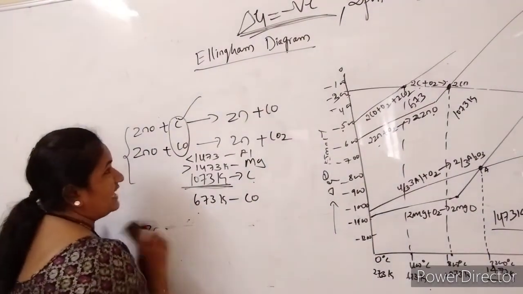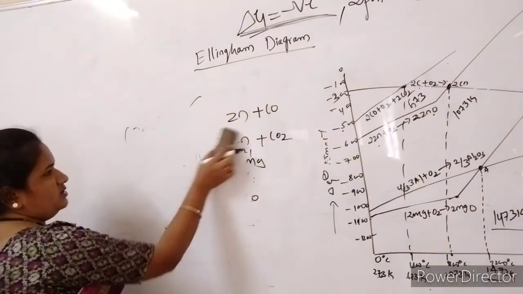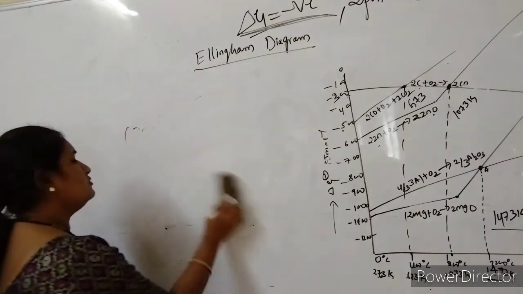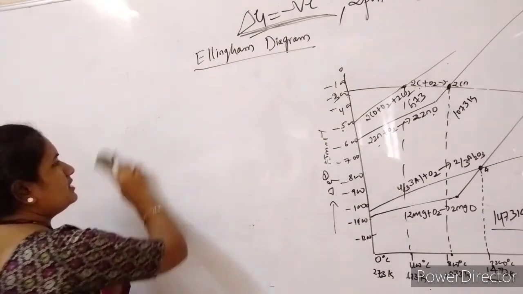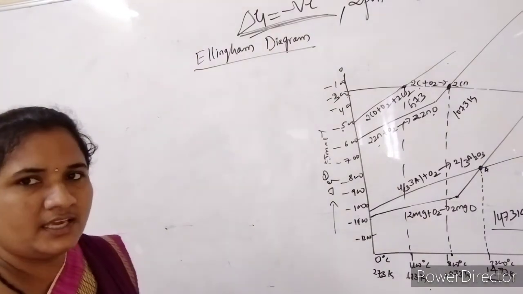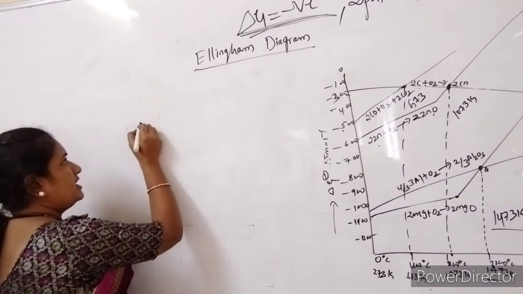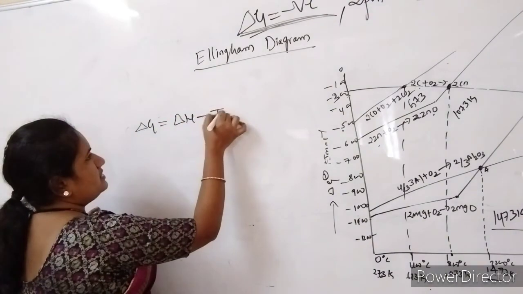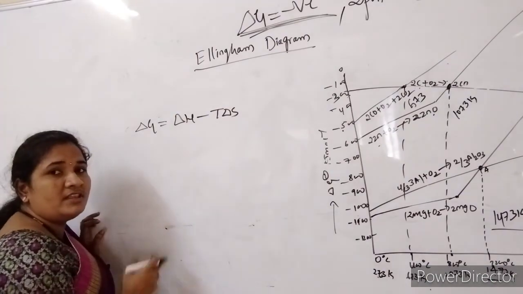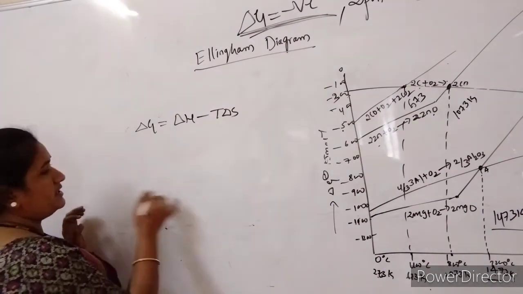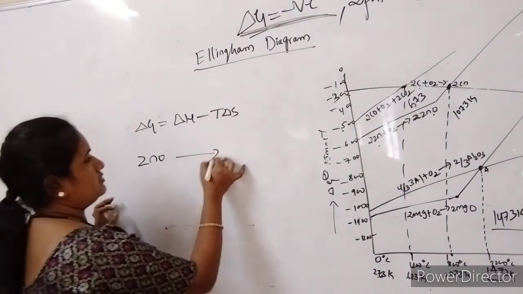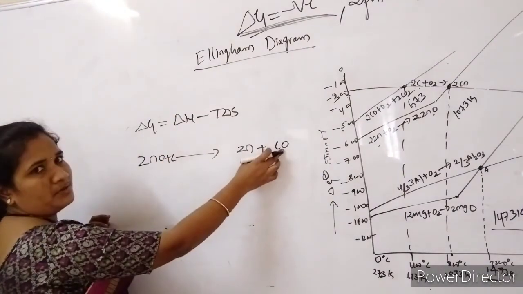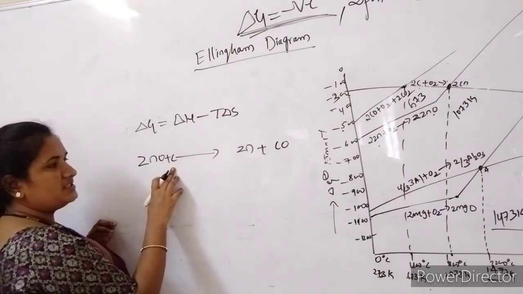And the last point is that the Ellingham diagram also has limitations. I told you that if the delta G value is more and more negative, then by having that idea we choose the reducing agent. It is completely a thermodynamic one. Delta G is equal to delta H minus T delta S. So what about the kinetics of that reaction? Say I write zinc oxide conversion into zinc with formation of carbon monoxide, using carbon as a reducing agent.